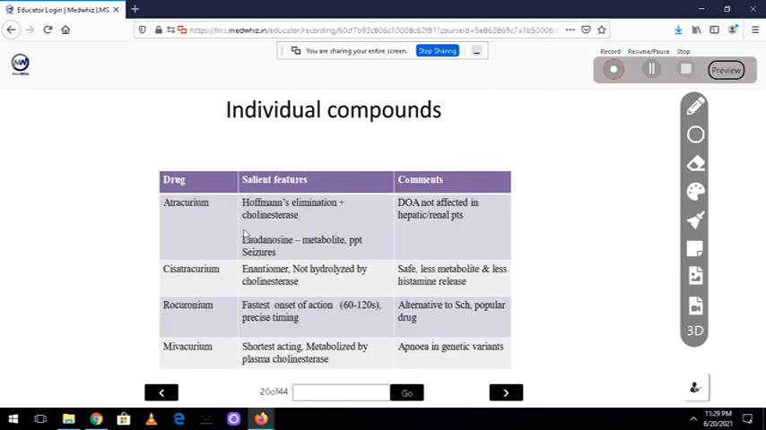Now, moving on to atracurium. The specialty of atracurium, I think you have read in general pharmacology also, is that there is a type of elimination called Hofmann elimination.